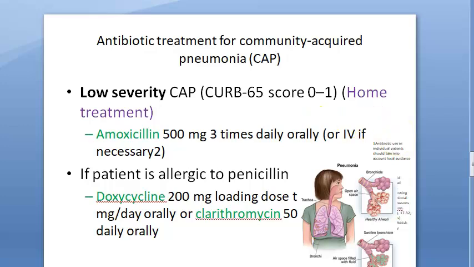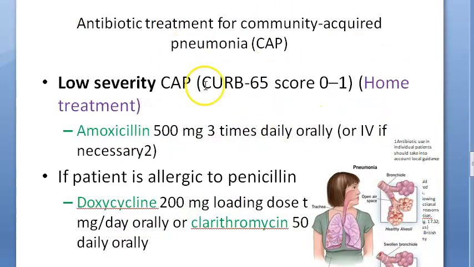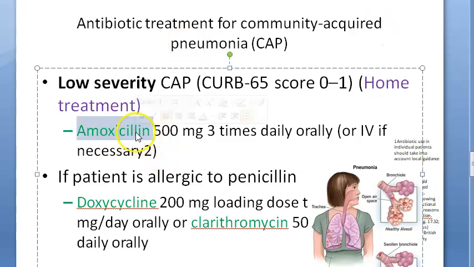If it is low severity, what will you give? How will you decide it is low severity? There is the CURB-65 score. If the score is 0 to 1, that means you can treat this person at home itself. Just give amoxicillin. How much will you give? We are considering a normal adult: 500 mg 3 times orally. This you already know, the standard that you write in your prescriptions. Then they didn't say the number of days of treatment. So how many days of treatment do you want to give? 5 days?